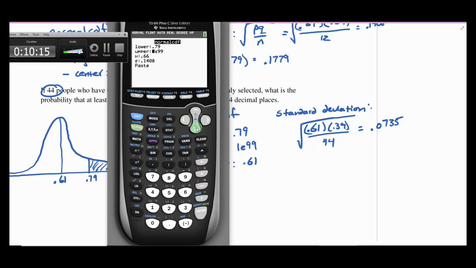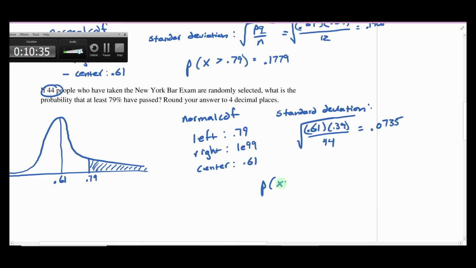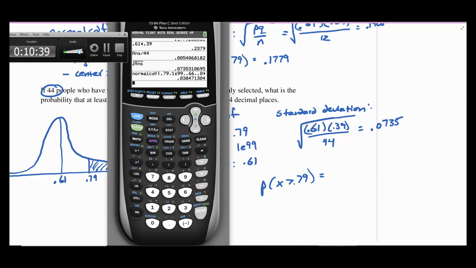All right, and everything's gonna stay the same. The only thing that changed was the standard deviation. That was because of the sample size. All right, so we're gonna put in that 0.0735. Hit enter. And enter one more time. There's our probability. So we're going to say the probability here that x was greater than 0.79 was 0.0385.